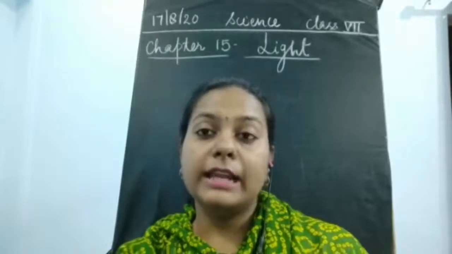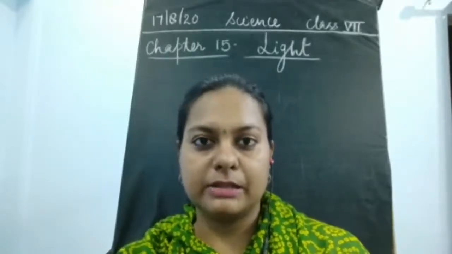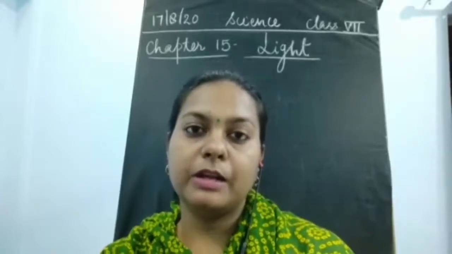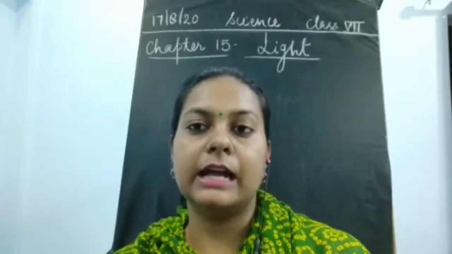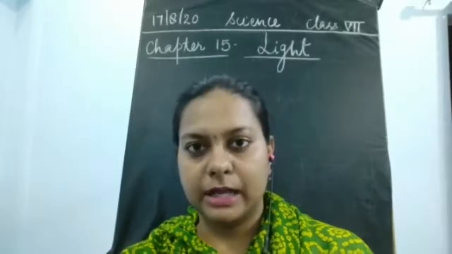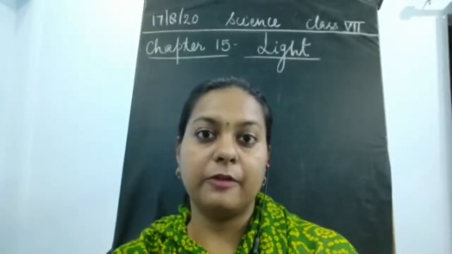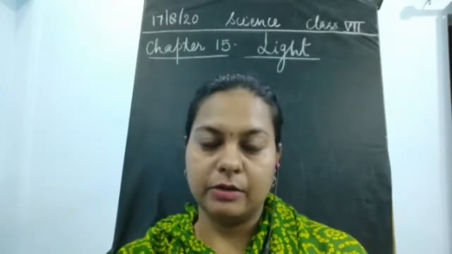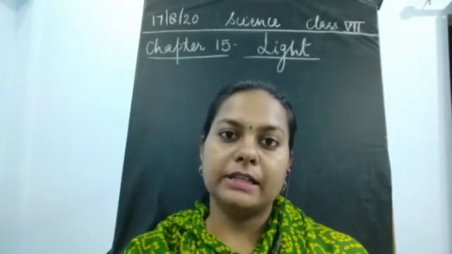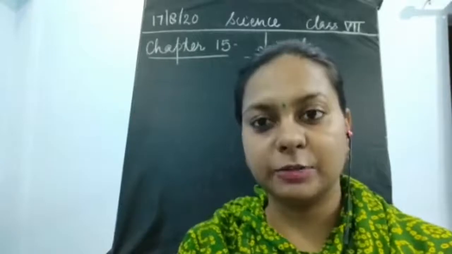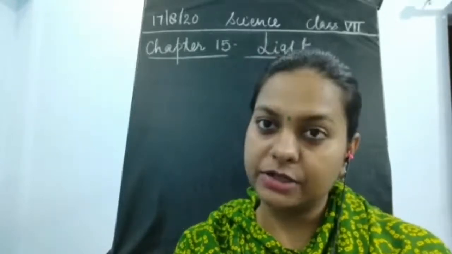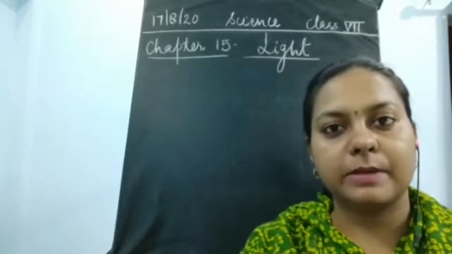Now the next thing we have discussed in this chapter is the properties of light. What is the property of light? First of all, it travels in a straight line, and we have proved this with the help of an activity. The next property of light that we have seen was reflection. Now what is reflection? Reflection means the bouncing back of light.